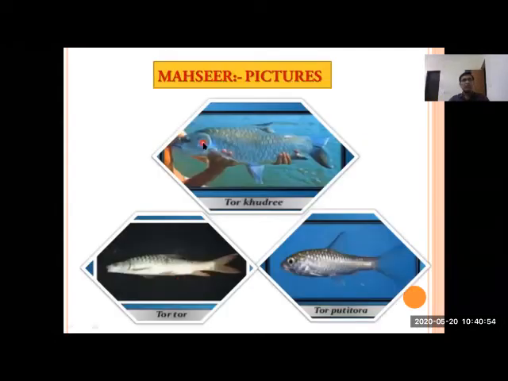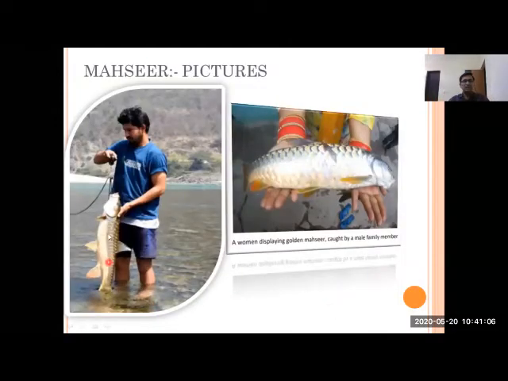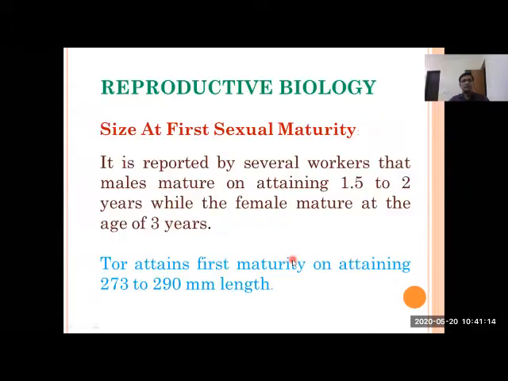So these are some common pictures. This is Tor khudree. This is Tor tor. It's abundantly available in all types of water, Himalayan and plain areas. This is Tor putitora, and this is the golden mahseer, mainly available in Himalayan waters.